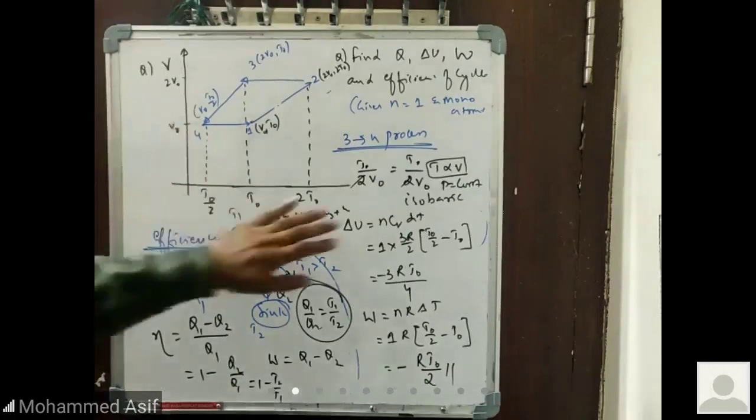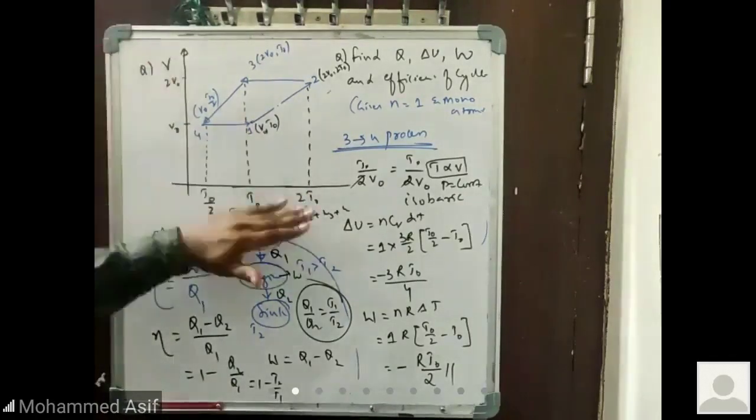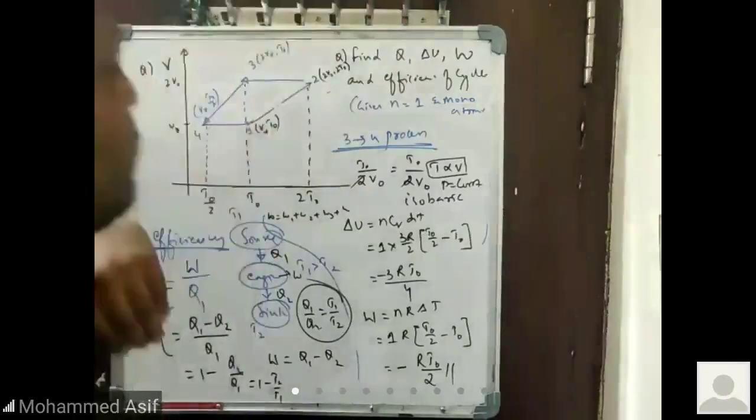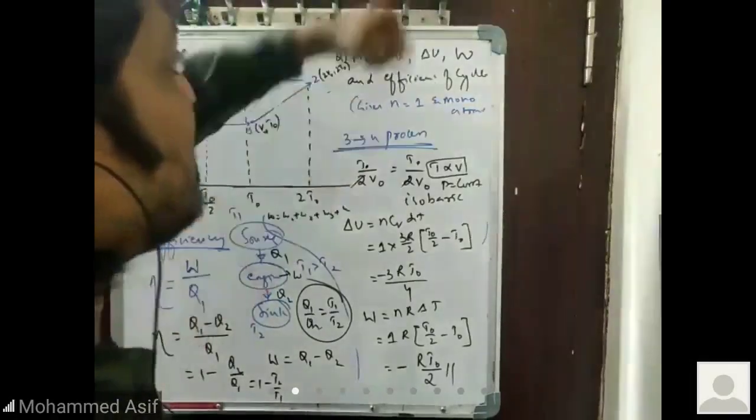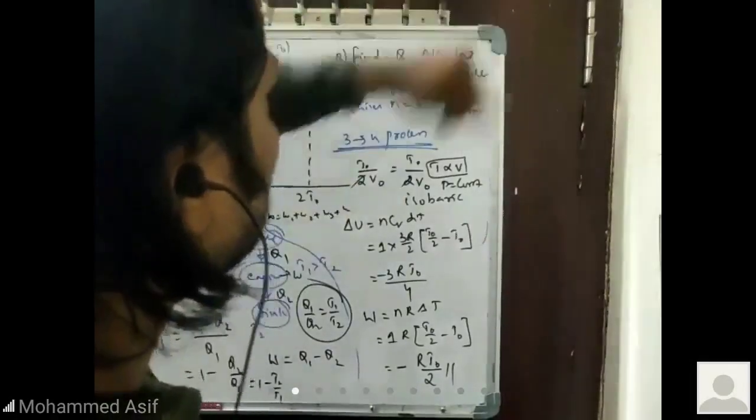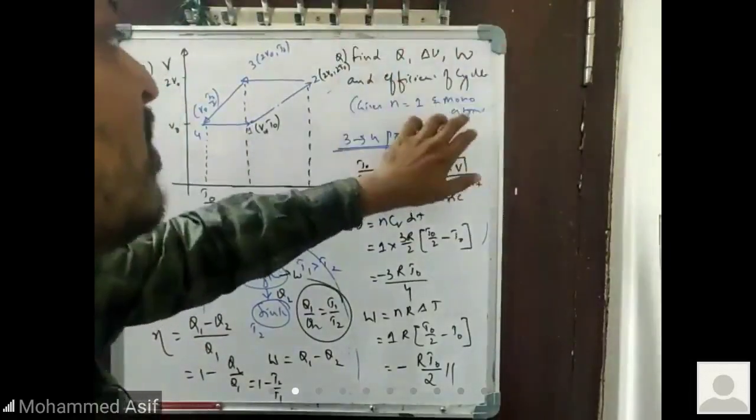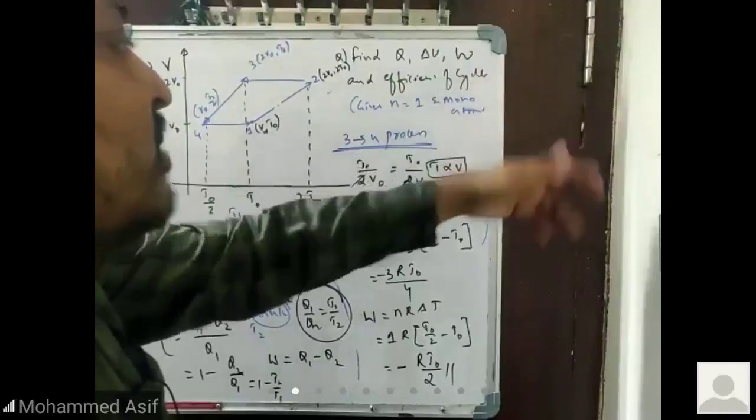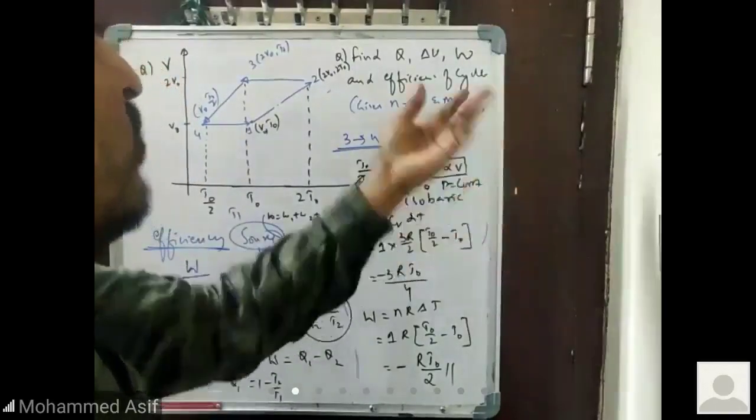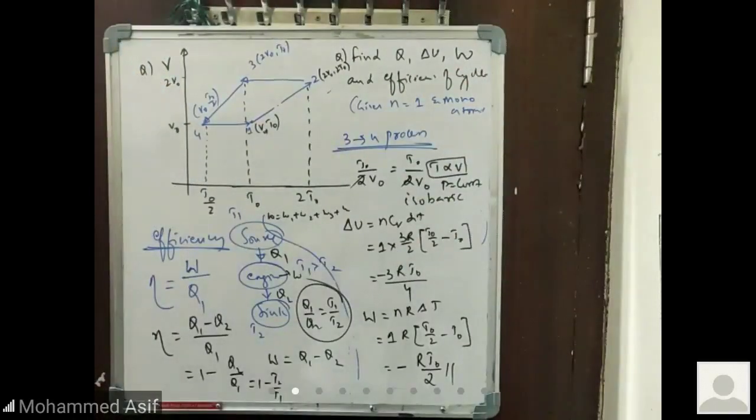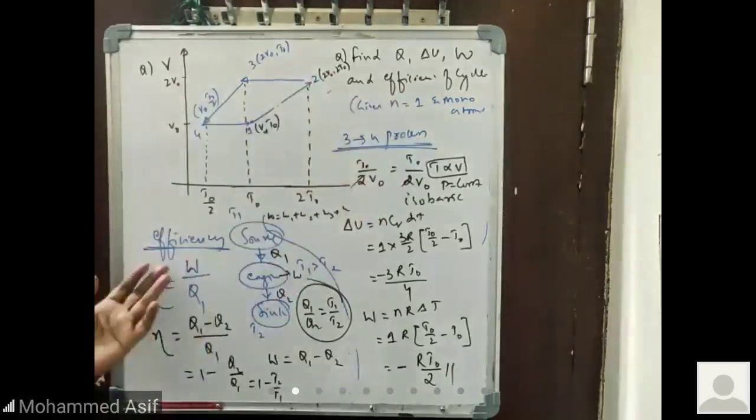So see, in one single cycle of the V versus T graph, I have shown how to calculate the value of Q, the internal energy, the work done, and the efficiency of the cycle. Here the gas has n equal to 1. It can be anything in a problem: monoatomic, diatomic, or triatomic. Depending upon that, be careful and do the given process for the given condition. So we also calculated the efficiency.